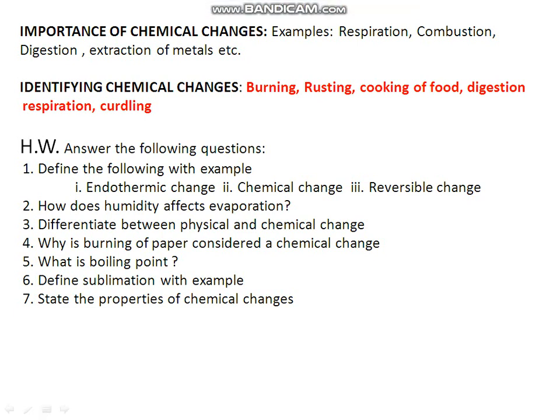For example, digestion. In digestion, food is digested and a soluble substance is formed from which we cannot get back the food that we eat in solid or liquid form. That is why it's a chemical change.